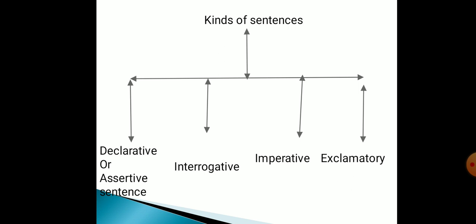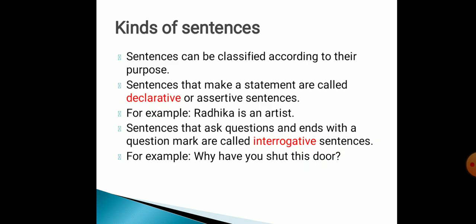Kinds of sentences. Already in 5th and 6th standard you have studied the different kinds of sentences. Let us just revise it all. Usually there are 4 different kinds of sentences: declarative or assertive, interrogative, imperative and exclamatory. Let us see what these different kinds of sentences are. First, sentences can be classified according to their purpose. Sentences that make a statement are called declarative or assertive sentences. In short, a simple statement that we usually speak to someone.